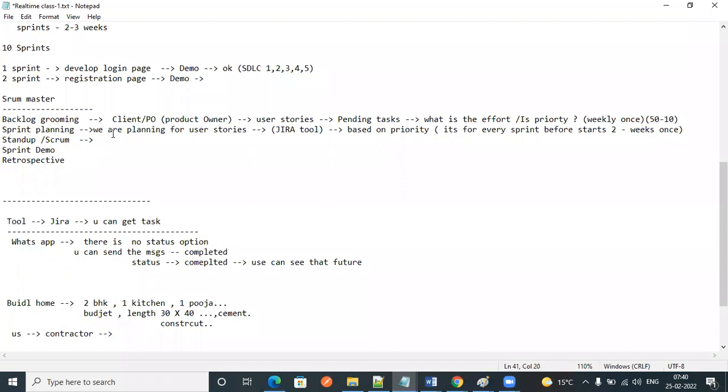Next, what is the stand up or scrum meeting? Suppose today sprint planning is done, and tomorrow onwards we are going to start the work. We need to provide status to the scrum master on a daily basis.